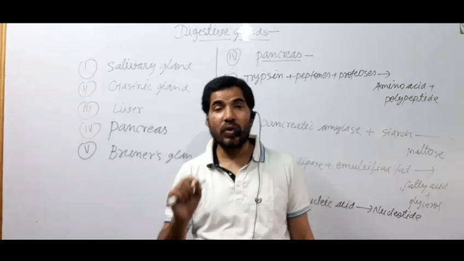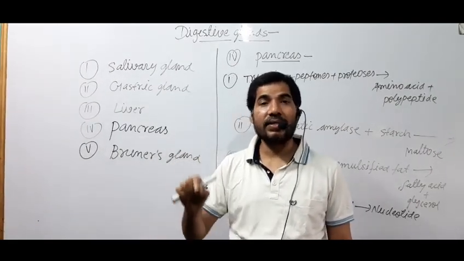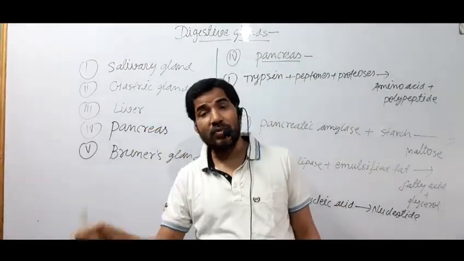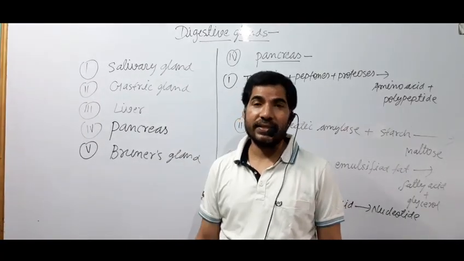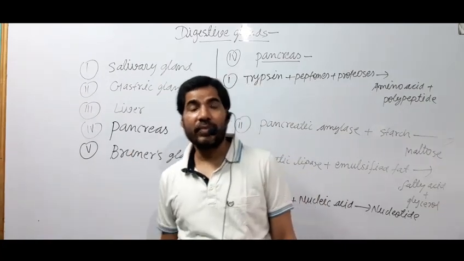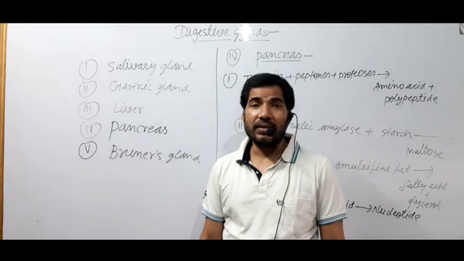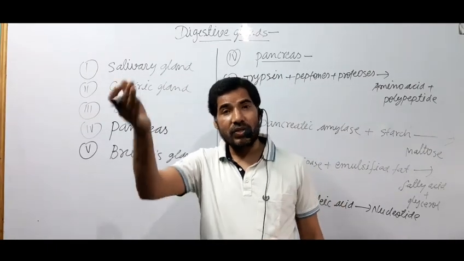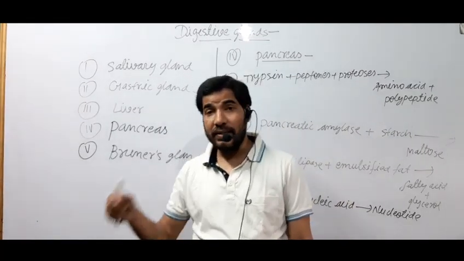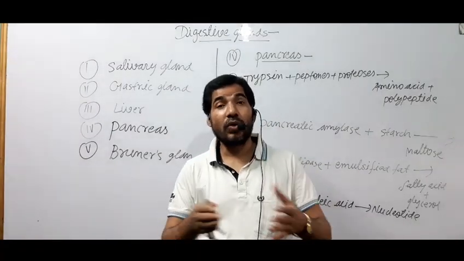I have said exocrine glands release enzymes whereas endocrine glands release hormones. But since pancreas releases both hormones and enzymes, we can say it has a dual nature. It acts as exocrine as well as endocrine gland. Now, about its endocrine nature, we have to study in the next chapter, in nervous system. But here in life processes, we have to study about its exocrine nature.